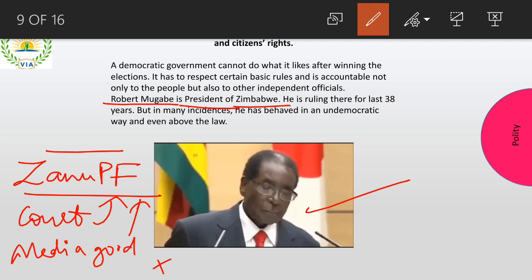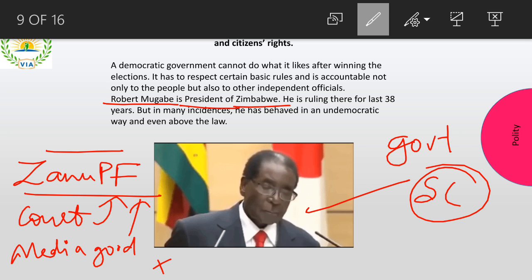So in India it's not like that, right? We have media, we have freedom of expression, and media will try to show bad things about both the governments and the opposition, right? So here what they're trying to tell us is that government is working under some limitations. It's not that you come into power, you are given all the power. No, here the Supreme Court is more powerful, right?